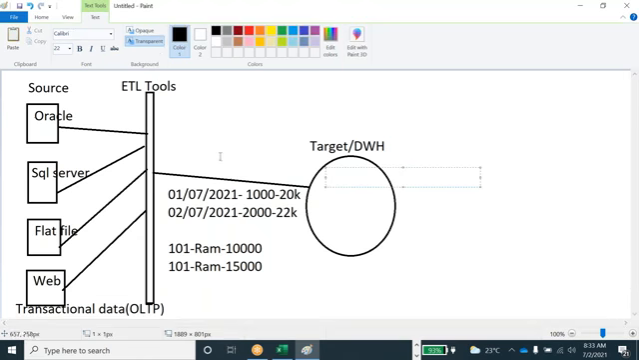The transactional data, whatever transactions derive the data, we load into any of the databases. Either it could be Oracle, DB2, Teradata, Sybase IQ, SQL Server, anything.